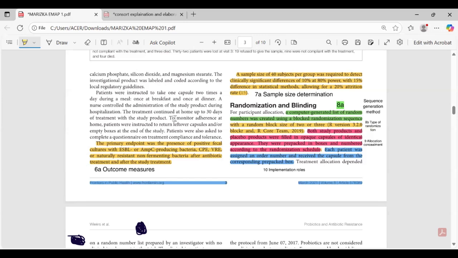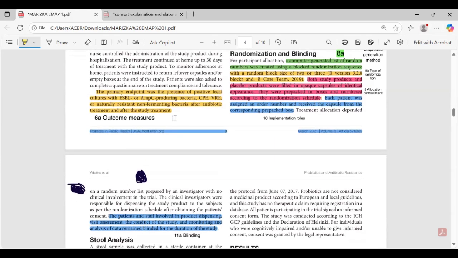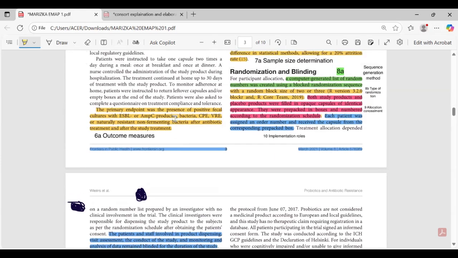Both study product and placebo product were filled in opaque capsules of identical appearance that were prepacked in the box and numbered according to the randomization schedule. 10, implementation. Each patient was assigned an order number and received the capsule from the corresponding prepacked box.